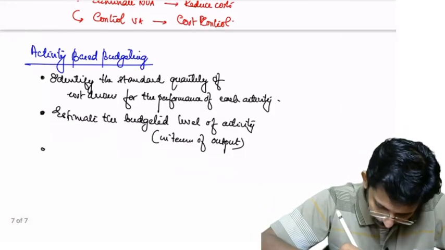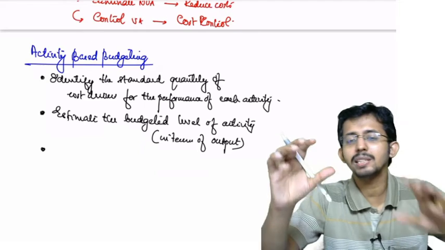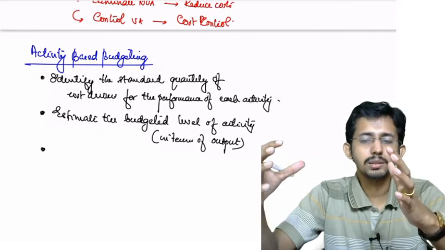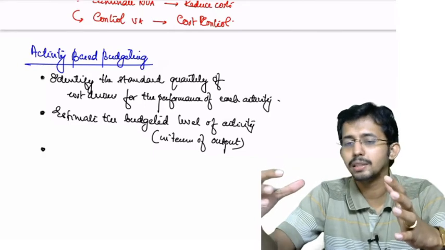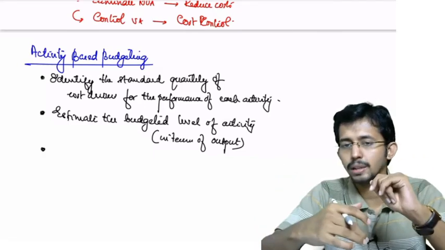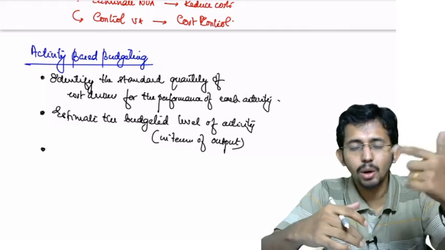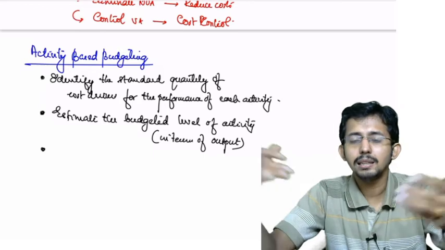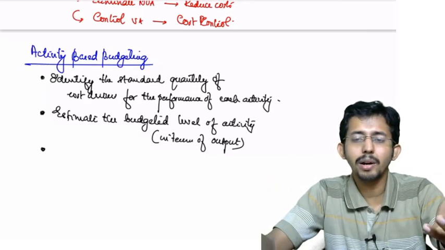Then what you have to do? So in the first step, you have a standard. You know that for manufacturing a particular quantum of products, say 1 lakh units in a month, you require 10 machine setups in a month. That is the standard quantity. Now what you have to do? You have budgeted maybe 10 lakhs production for a month.